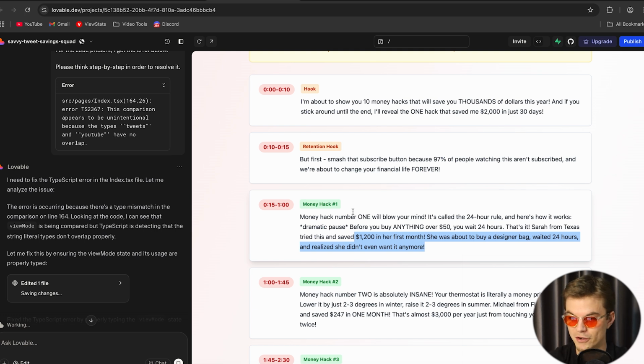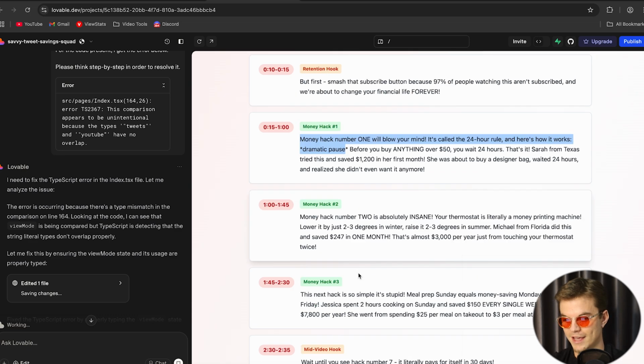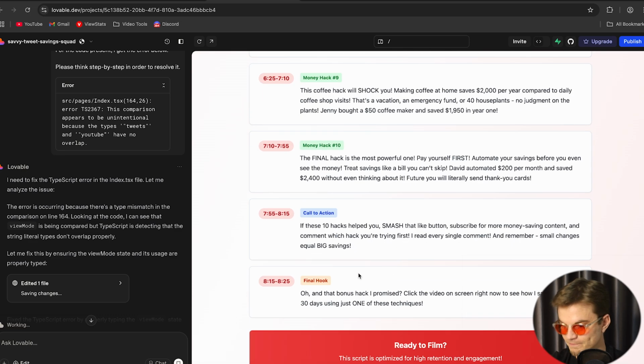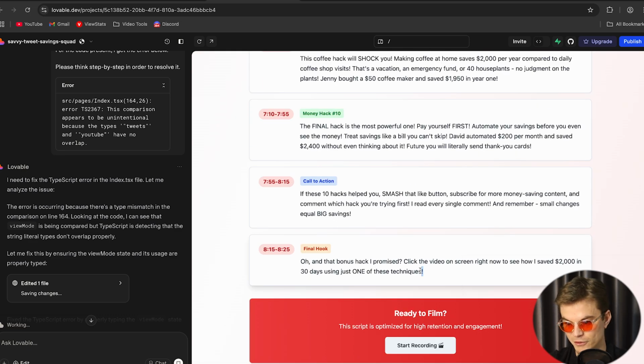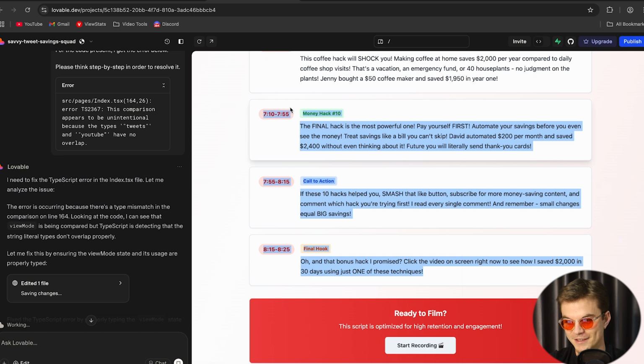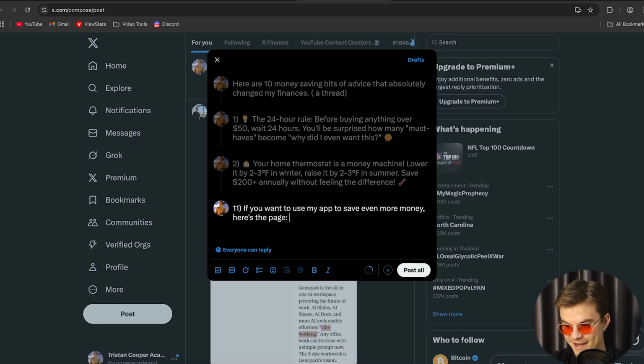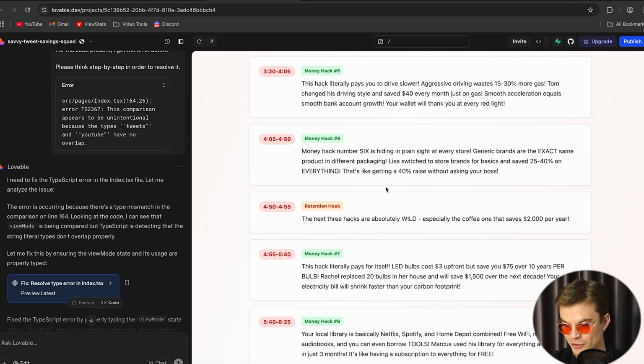So there you go. It gives you the hook, gives you a reason to stick to the end, and it just gets straight into the video, which is a well-designed script. And it goes through all the different money hacks. I haven't read through the whole script, but just from looking at the start of it, it looks pretty well designed. So we've designed tweets, and now we've turned that into a YouTube script.